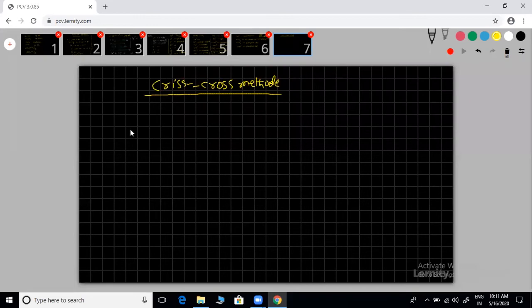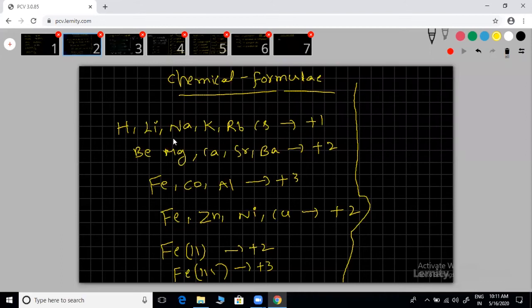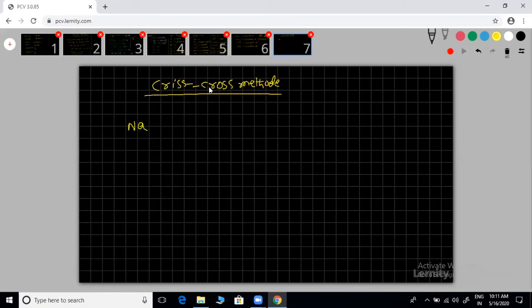Doesn't matter. For example, I'm asking sodium sulfate. Na, what is the charge? Like given here, Na plus 1. Is it correct? So write 1. Don't take the sign, take only the number or magnitude.